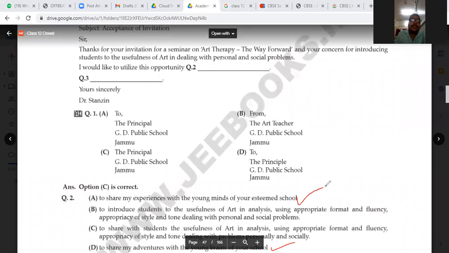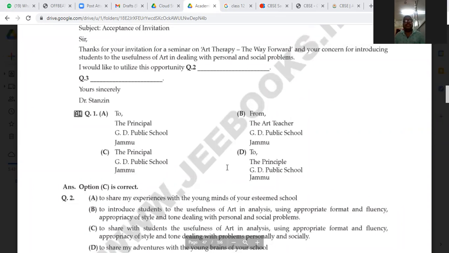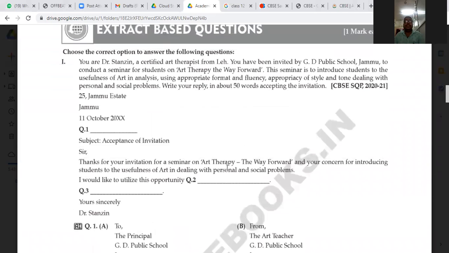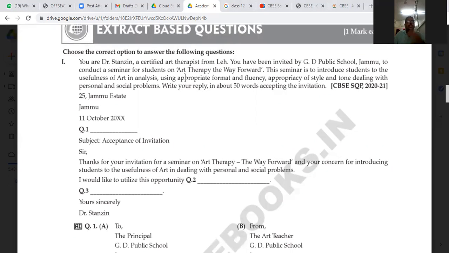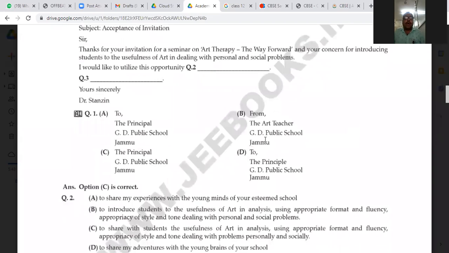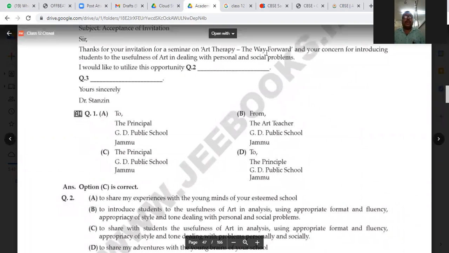Now, what is left? Option A: to share my experience with young minds of your esteemed school. Now, we are going to tally the answer. My experience with young minds. So you need to share your experience with the young minds. So the seminar will introduce students to the usefulness of art therapy, the way forward. So the answer will be option A, because why we have not taken the others, I have already discussed.